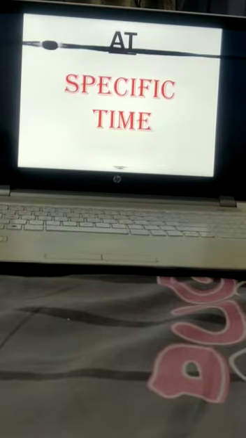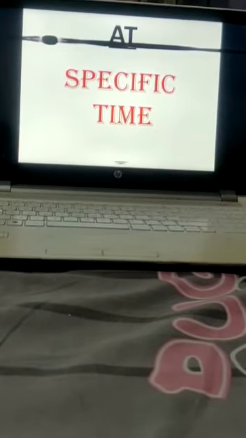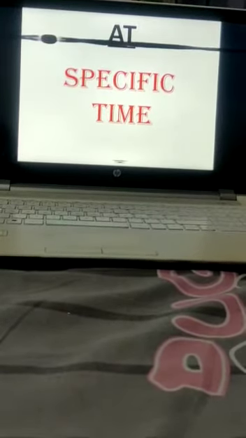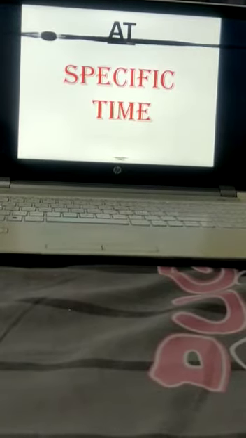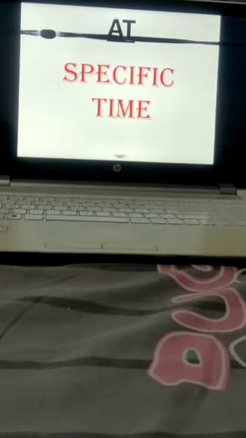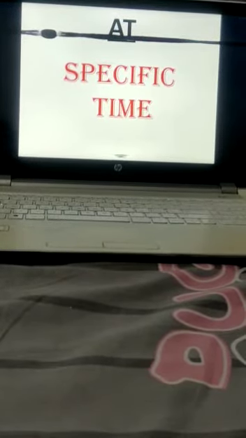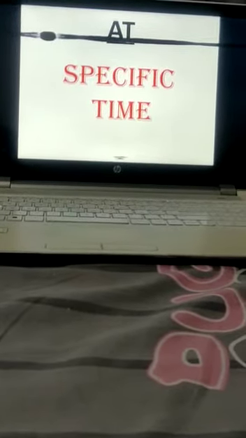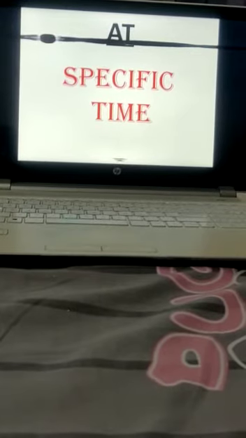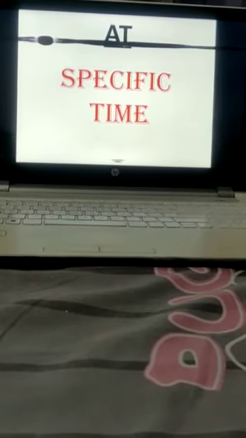So first word is at. At tells us about specific time. Specific time means exact. जिस टाइम के बारे में हम श्योर होते हैं कि हमें इसी टाइम पे ये वर्क करना ही करना है. For that sentences we will use at word. For example, I want to meet you at 8 PM. It means कि मैंने तुम्हें पूरे 8 बजे मिलना है. Now he is exact about the time. Time is definite, specific. So we will place at before it.